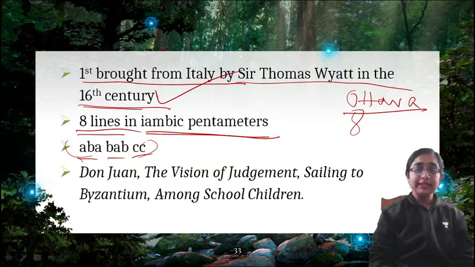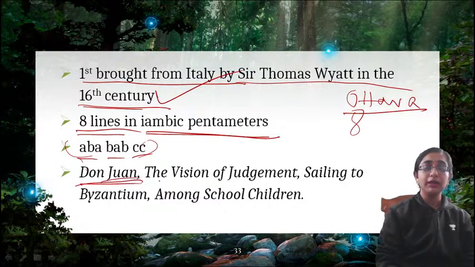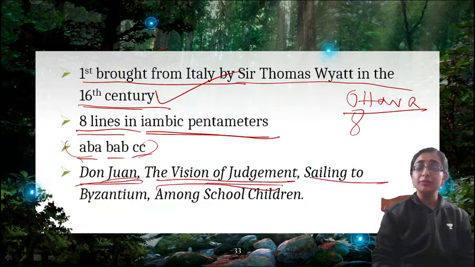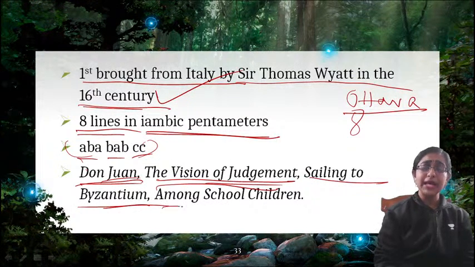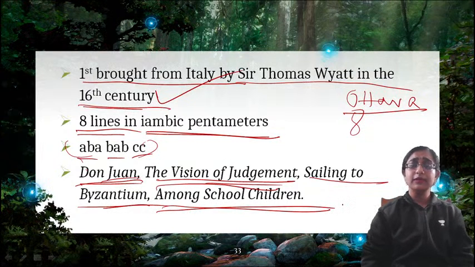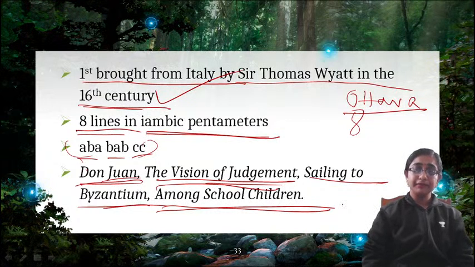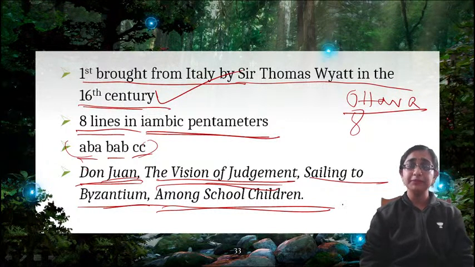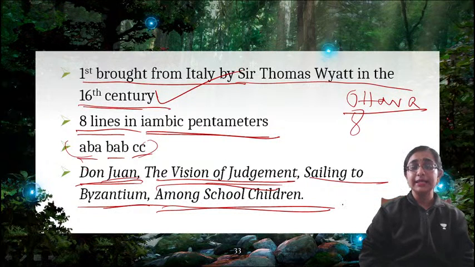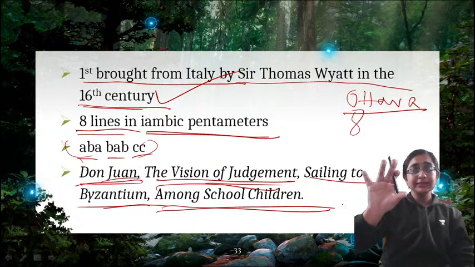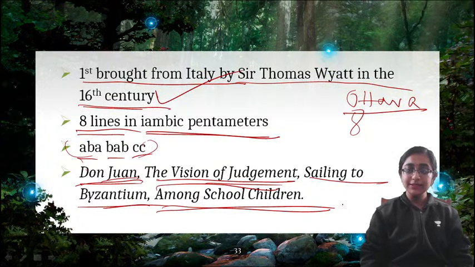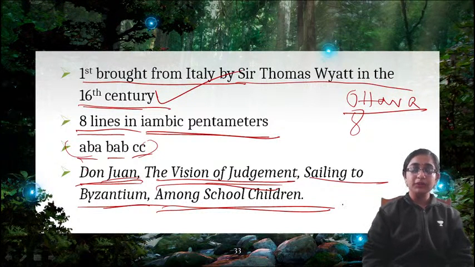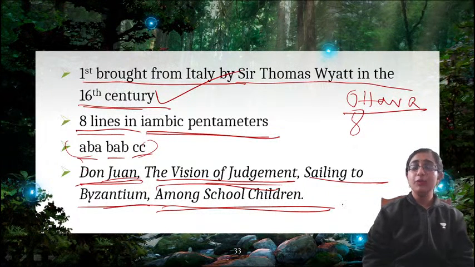Okay, so what are the examples? Byron's Don Juan, The Vision of Judgment, Sailing to Byzantium by W.B. Yeats, Among School Children by W.B. Yeats. These are all written in Ottava Rima. You can check the text of the poems on the internet. You will find how the lines are written in iambic pentameter, and 8 lines form a single stanza. That is Ottava Rima. These are all examples of the Ottava Rima verse form.